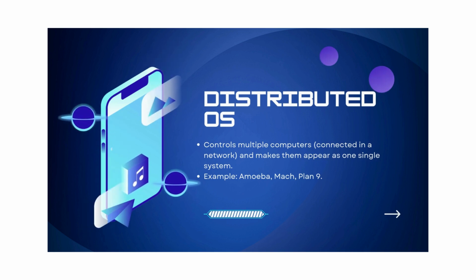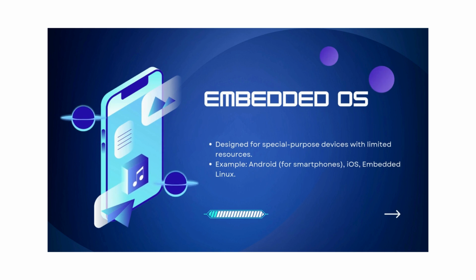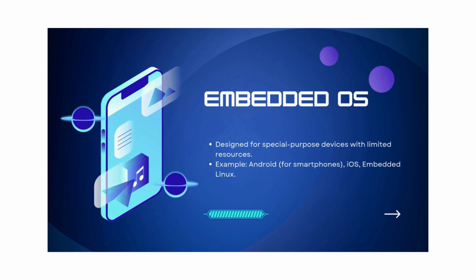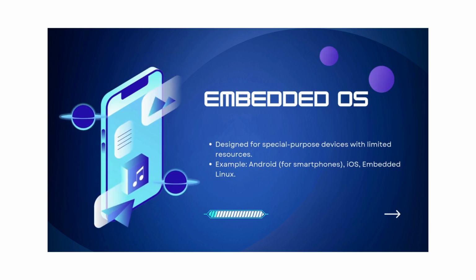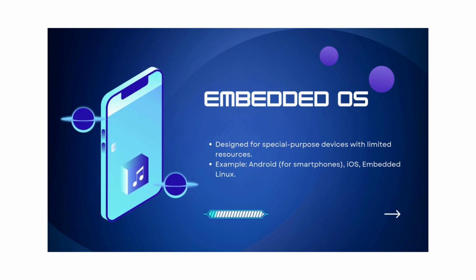Sixthly, distributed OS controls multiple computers connected in a network and makes them appear as a single system. For example, Amoeba, Mach, Plan 9. Seventhly, embedded OS designed for special purpose devices with limited resources. For example, Android for smartphones, iOS, embedded Linux.